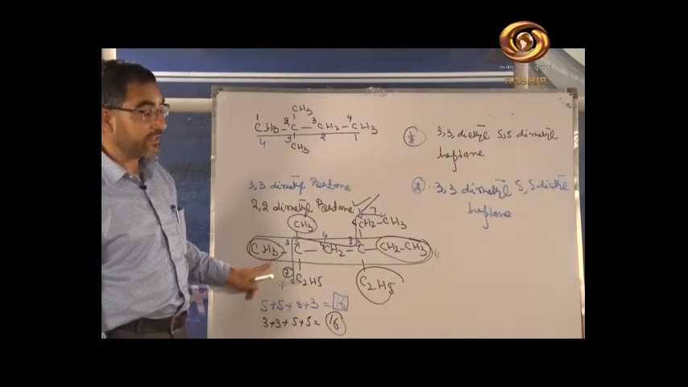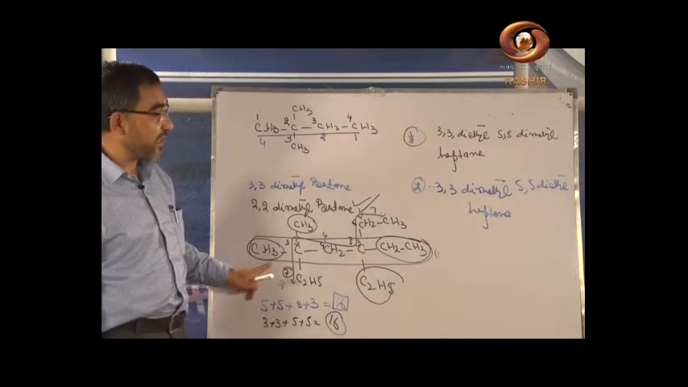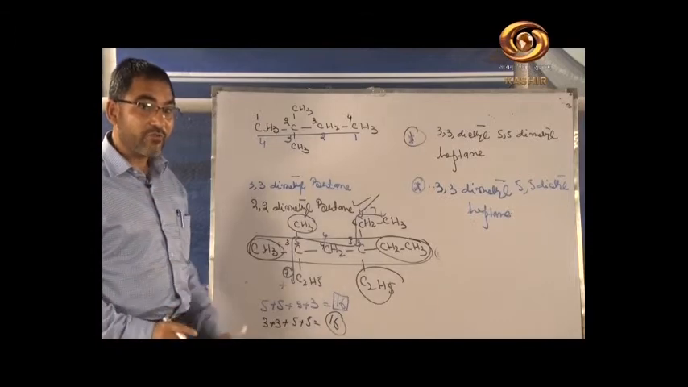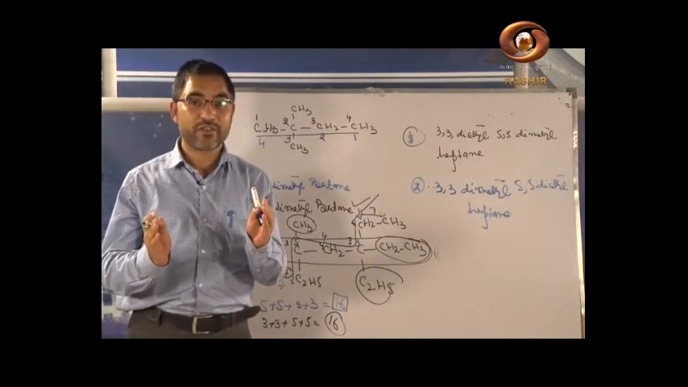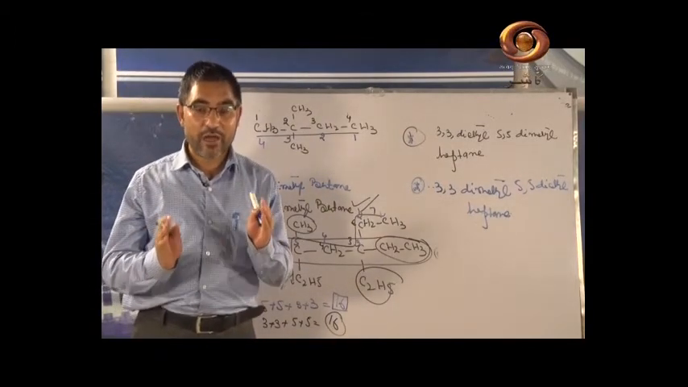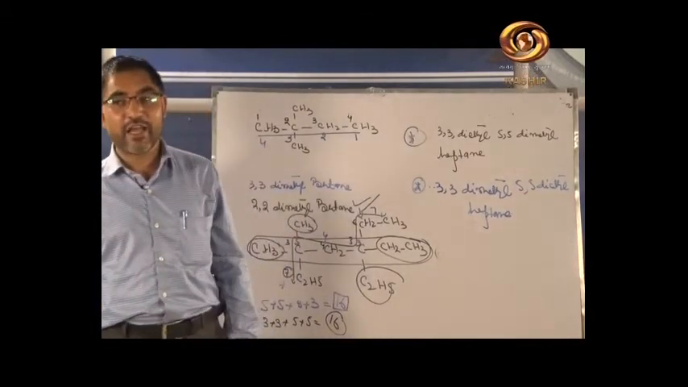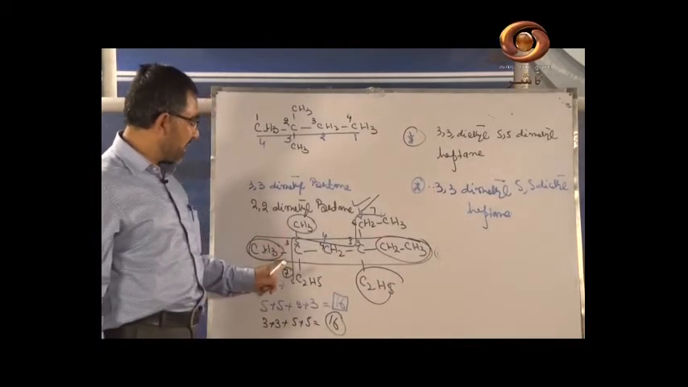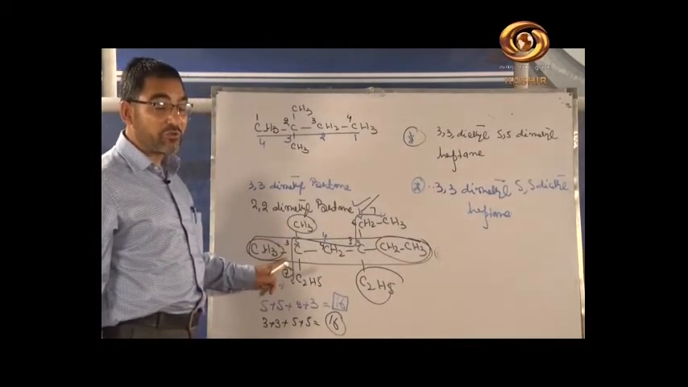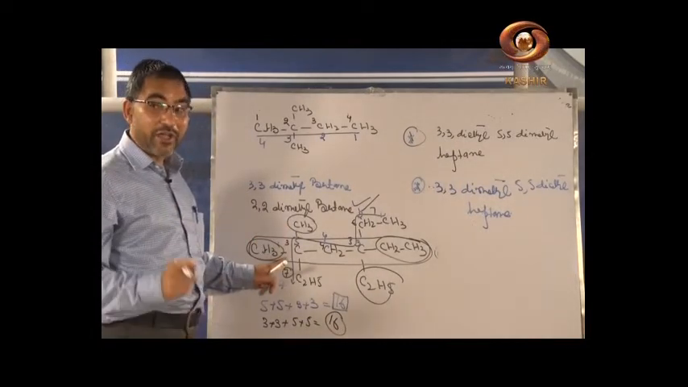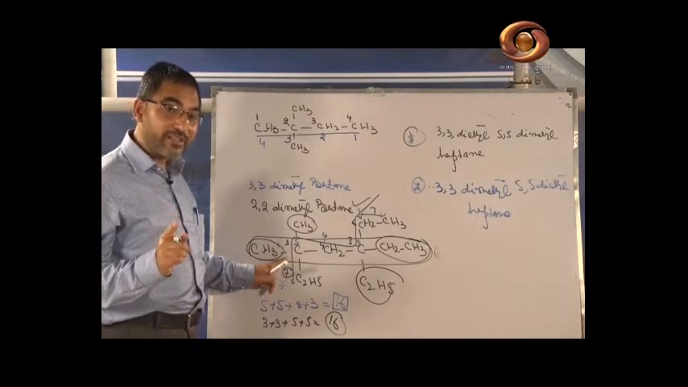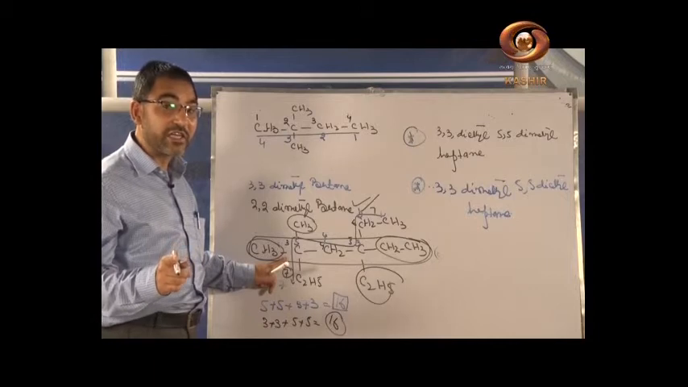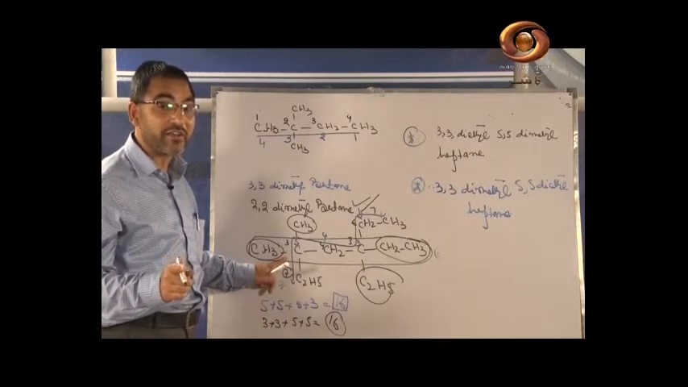Which name is correct? First of all, you have to remember that we have to start the numbering from that side from where the methyl comes first. Because you write down that we have to start from that very side where the methyl group comes first, because methyl is a senior member in the homologous series of alkanes.